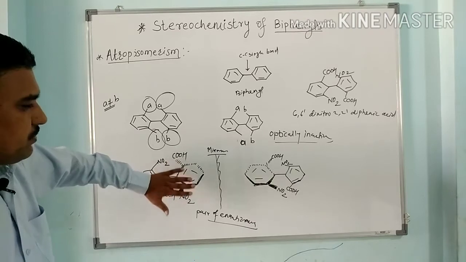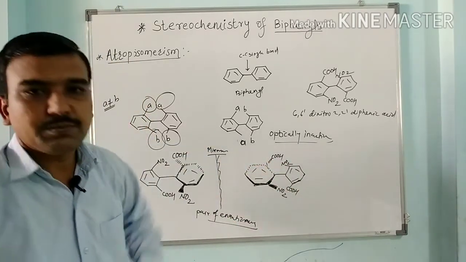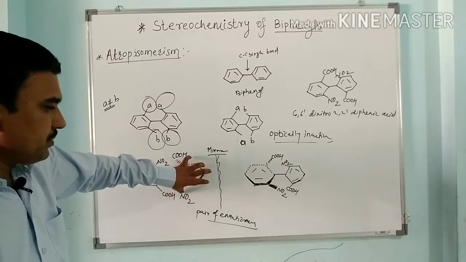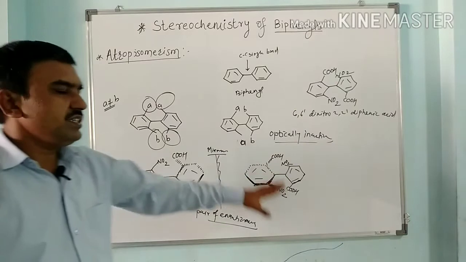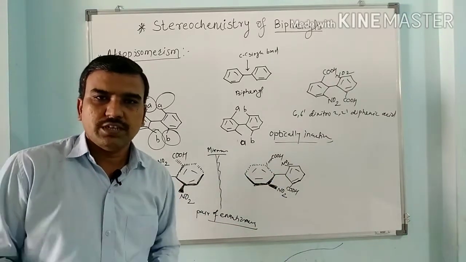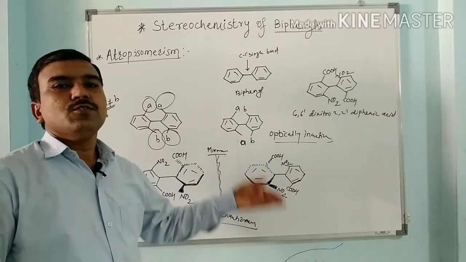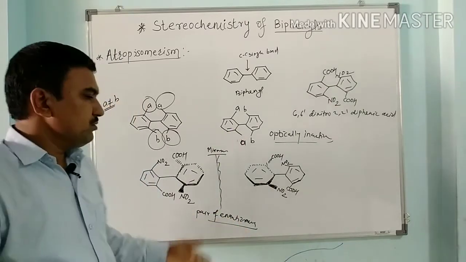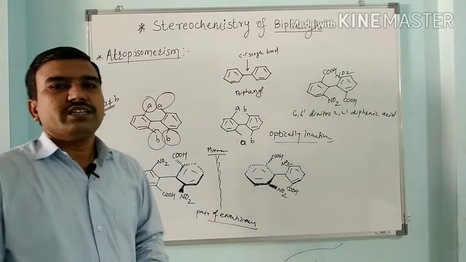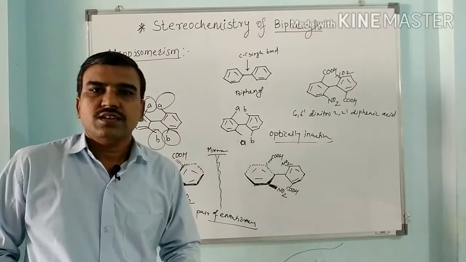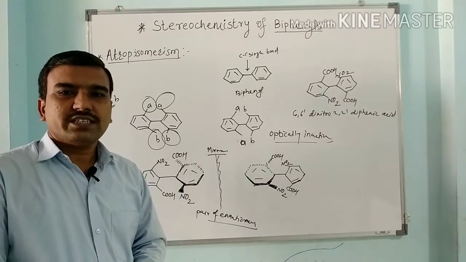When we keep this image over this, this ring lies in the plane, this is in the perpendicular plane, and this is in the plane. So both images cannot be superimposed. Such non-superimposable mirror images, when shown by any compound or any stereoisomers, are called enantiomers, and the property by which they exist as non-superimposable images is called chirality.